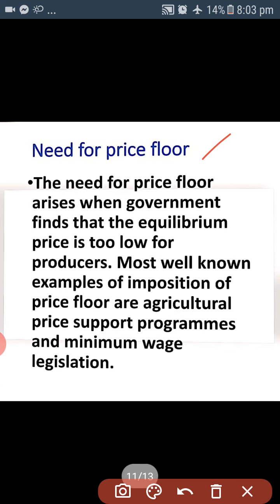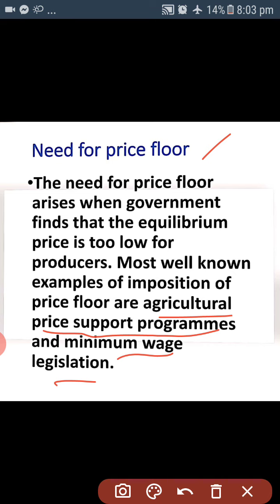Why does the need arise for the price floor? The need for the price floor arises when the government finds that the equilibrium price is too low for the producers. The most well-known examples of imposition of price floor are agricultural price support programs. Generally for agricultural producers, government does so for wheat, rice or sugarcane, etc. And minimum wage legislation means the producers cannot pay lower wages.